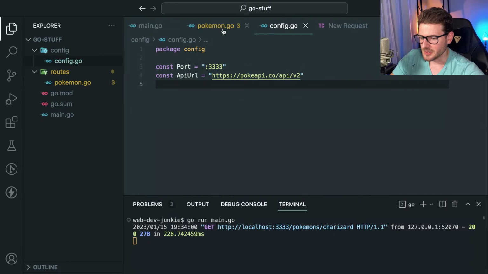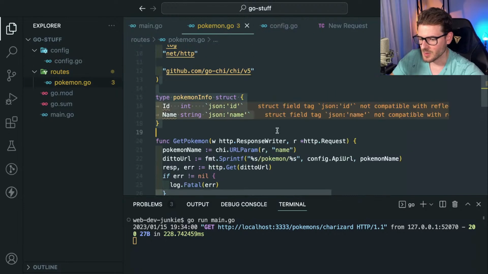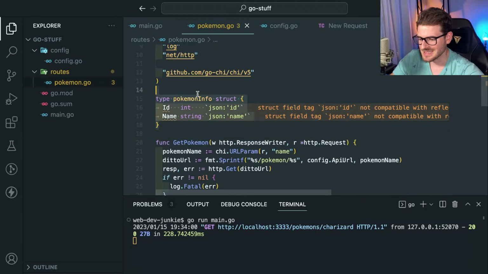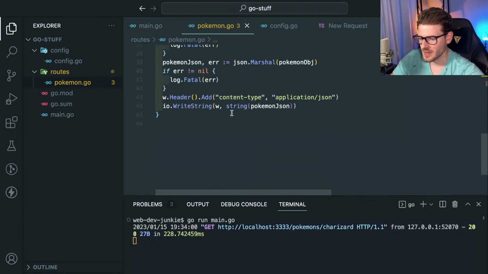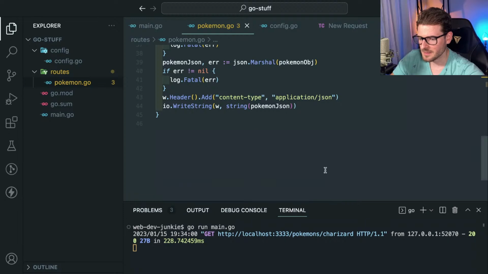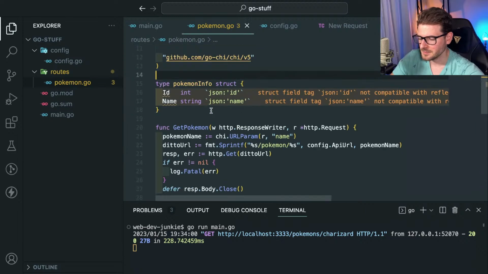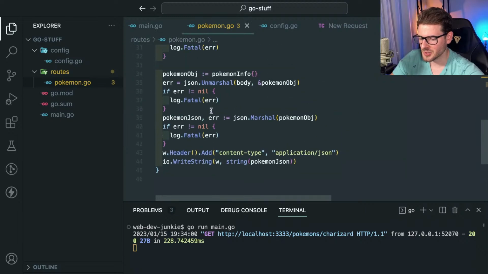what else did we learn? Something I'm not a fan of is, why is this complaining to me? Why is this all in yellow? There must be some bad syntax I'm doing here. And then also the result that we're sending back to the user, I would like these to be lowercase, but I'm not sure how to achieve that.